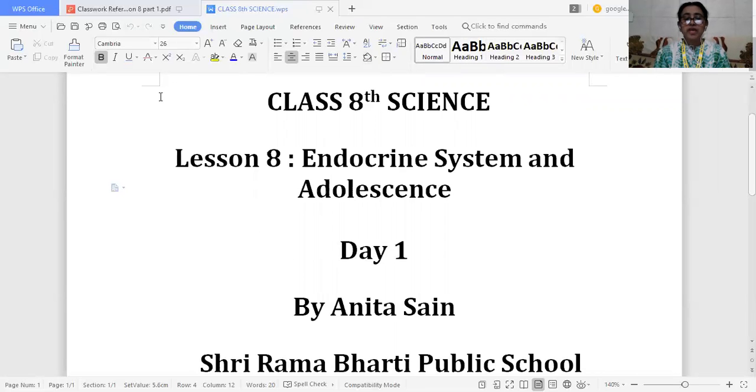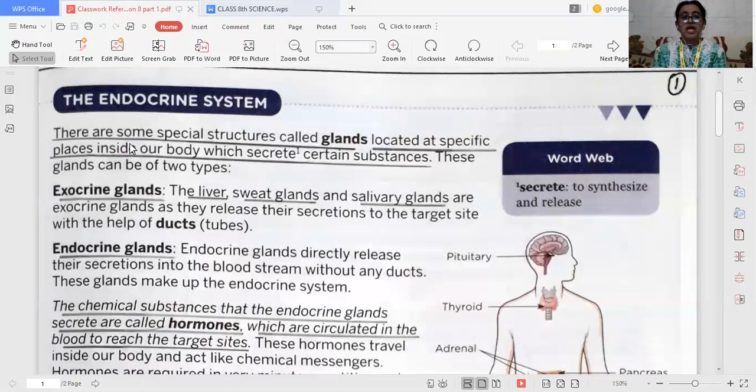Today, I will explain a few topics from the chapter Endocrine System and Adolescence. So let's start. Endocrine system. The endocrine system is a system which has the endocrine glands. There are some special structures known as glands, which are always located at specific places and secrete certain types of substances.